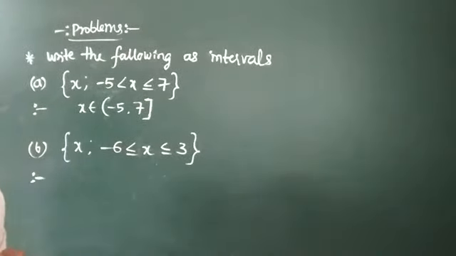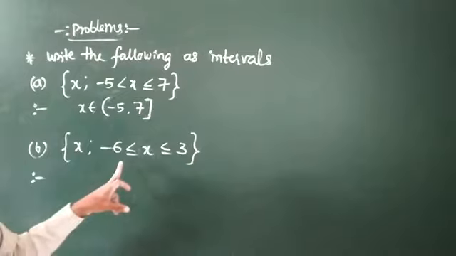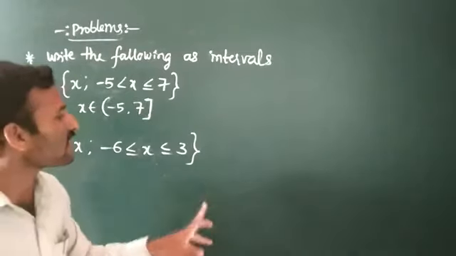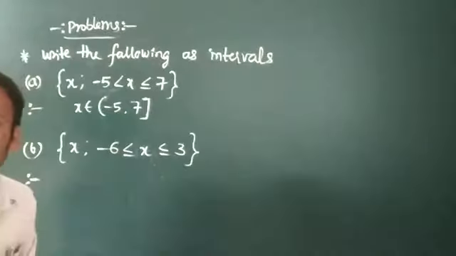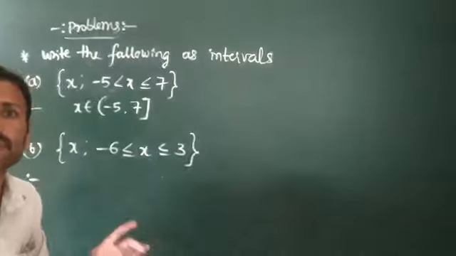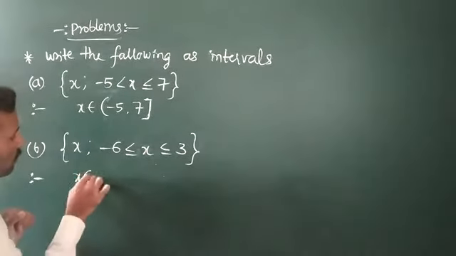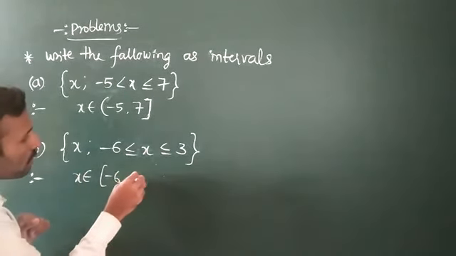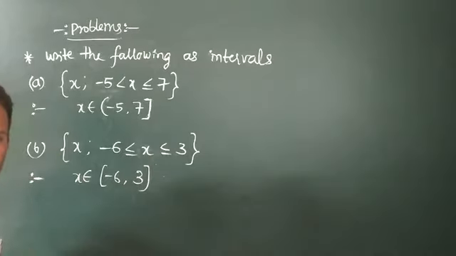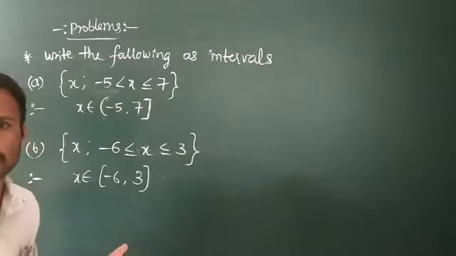Now the second one here. It is x such that -6 is less than or equal to x, less than or equal to 3. Both are less than or equal to, that's why this is in the form of a closed interval. It means x belongs to the closed interval from -6 to 3, meaning both are included in the set.